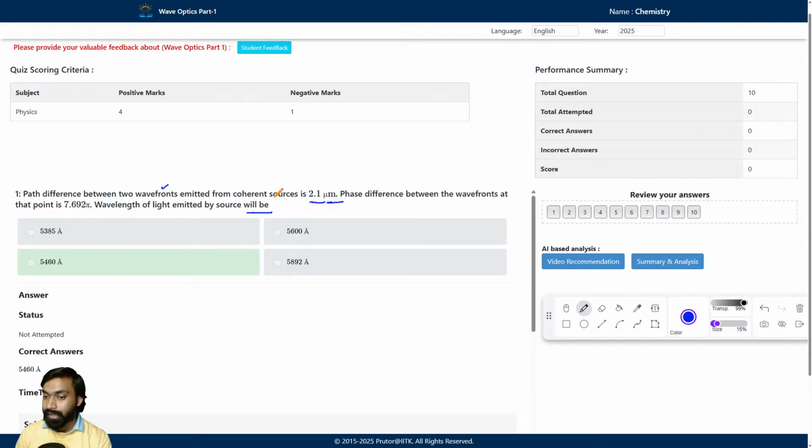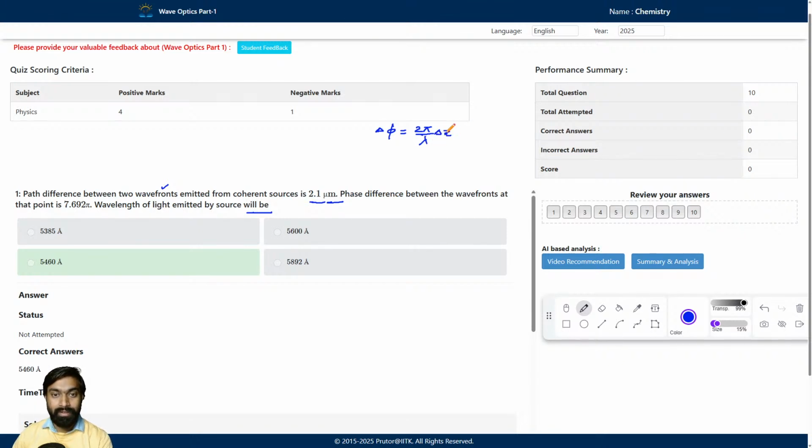Here we have to find the wavelength of the light. You know the formula of phase difference? Delta phi is equal to 2 pi upon lambda into delta x.